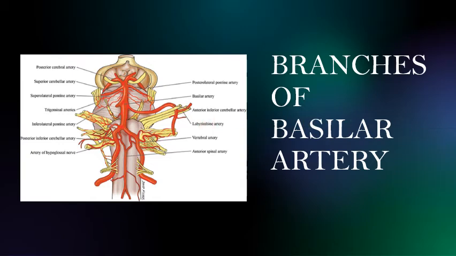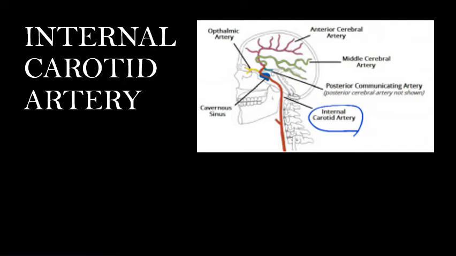Let's go further. Let's understand the internal carotid artery. It has been made simple. We have already seen the internal carotid artery give rise to anterior cerebral, right, and the middle cerebral. Now in this diagram you can see ये आपका anterior cerebral है आगे की तरफ, और बीच में जो जा रहा है वो है middle cerebral artery.